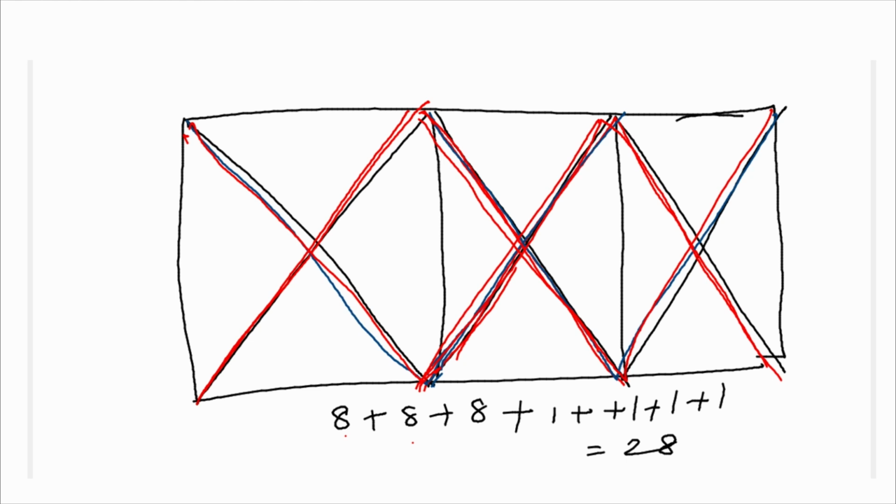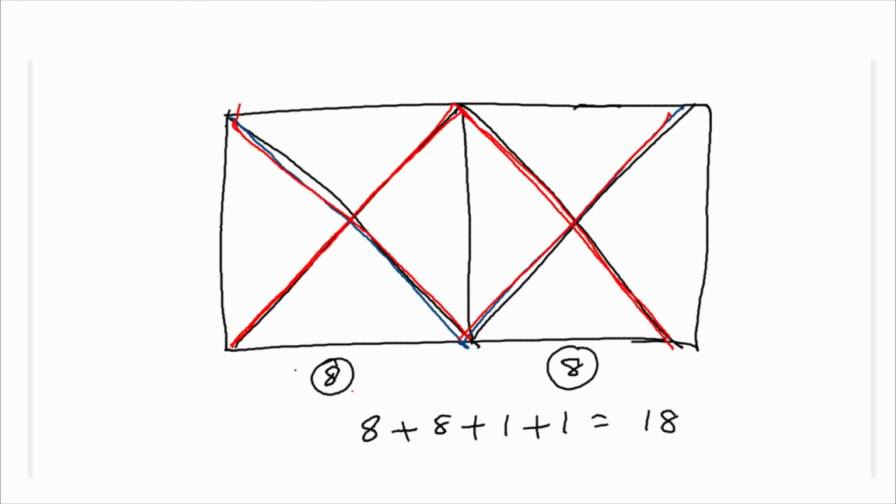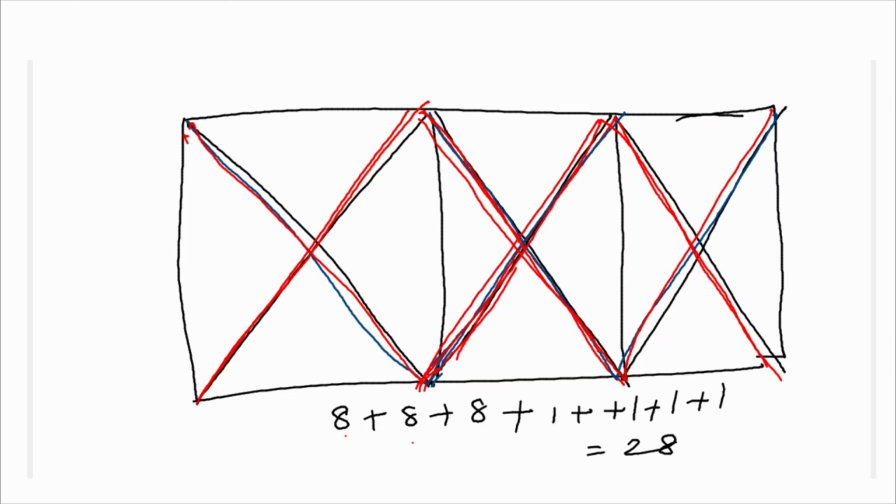Means there are 28. After this, can you generalize this? Now, see this. The previous one is 8 plus 8, 2 are combined, so 18. Now, 3 are combined, 8 plus 8 plus 8, so 4 is added, 28. Now, we will check one more.